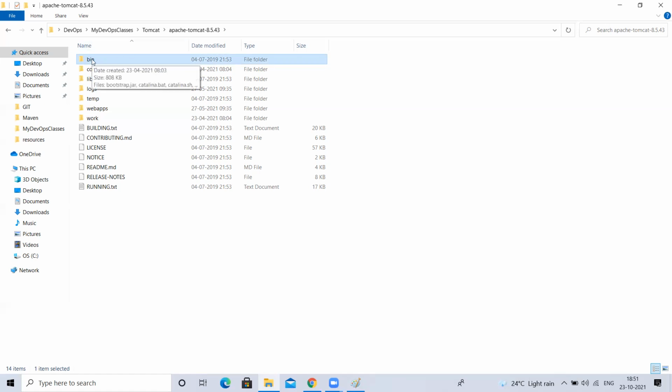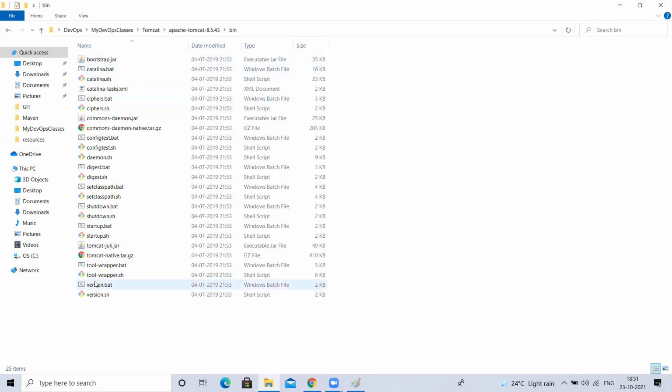We have one folder, bin. What does bin mean? Binaries, commands. Commands related to what? Linux commands, Windows commands, or Maven commands? Tomcat. All the Tomcat related binaries, that is, the commands, will be present inside it. See here, there are so many commands. But most of the time, there is one command called catalina.bat. This is actually a batch file. Same like that, catalina.sh is there.